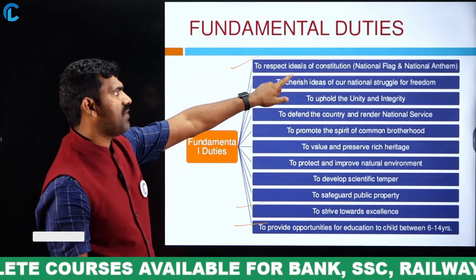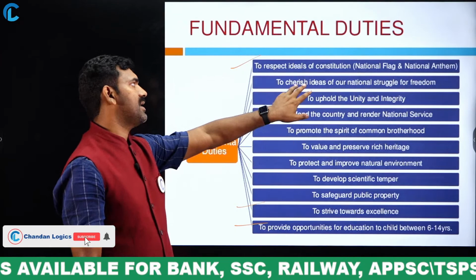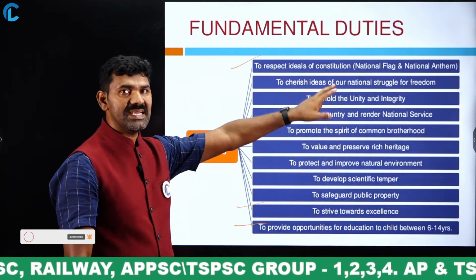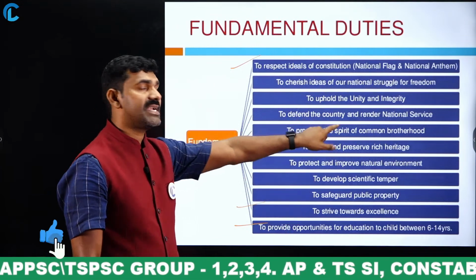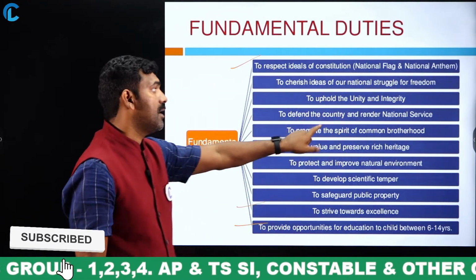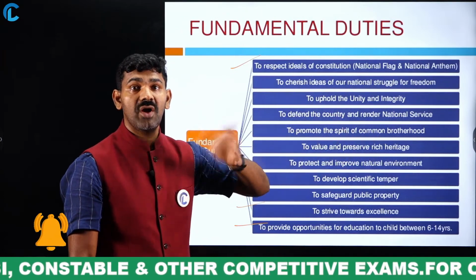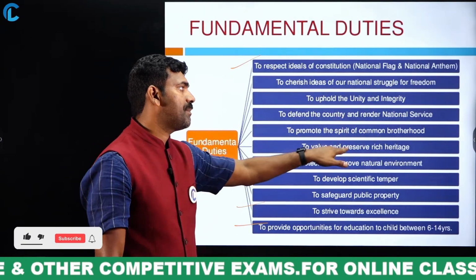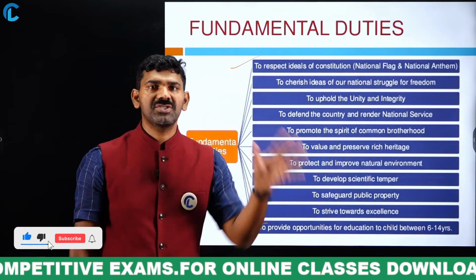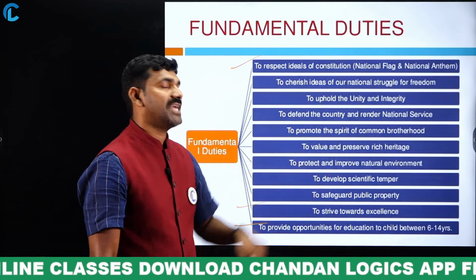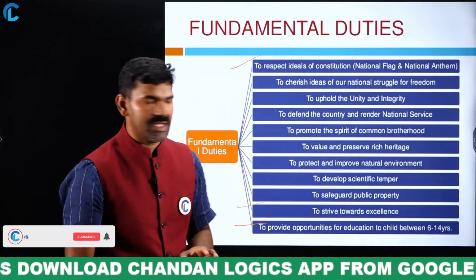So respect the flag and anthem, and cherish the ideals of the national freedom struggle. Uphold the unity and integrity of the country. Defend the country and render national service. Promote the spirit of common brotherhood, means what? Religious solidarity should be there. Value and preserve the rich heritage. So we have got UNESCO cultural heritages, we should protect them. And protect and improve the natural environment, don't cause a threat to the environment.